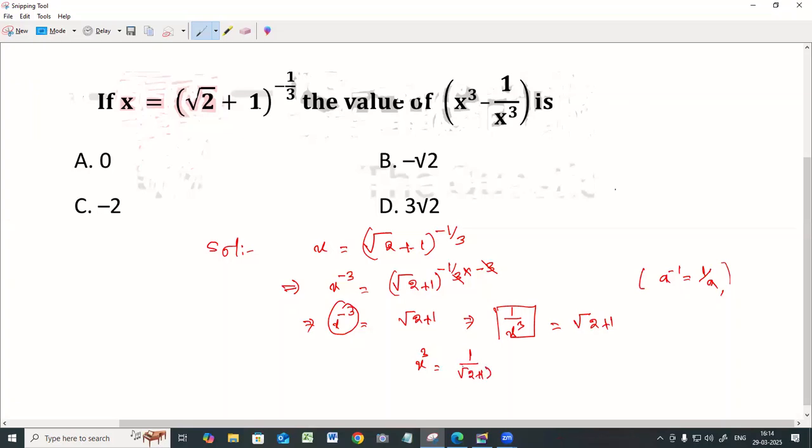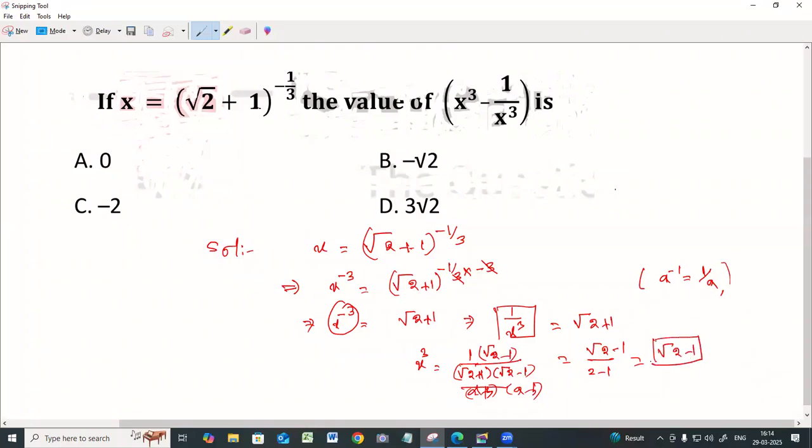Now we multiply both numerator and denominator by root 2 minus 1. The numerator becomes root 2 minus 1, and the denominator is in the a plus b, a minus b format. So this will be root 2 minus 1.